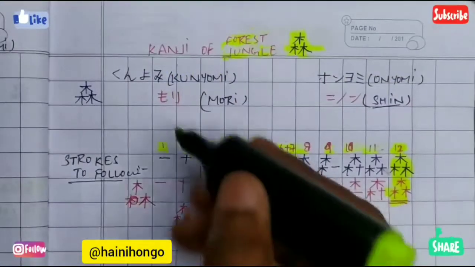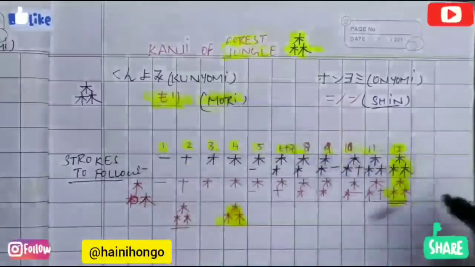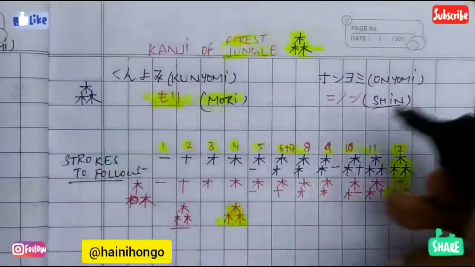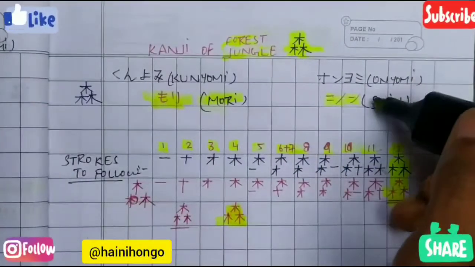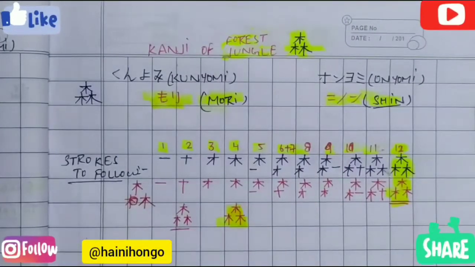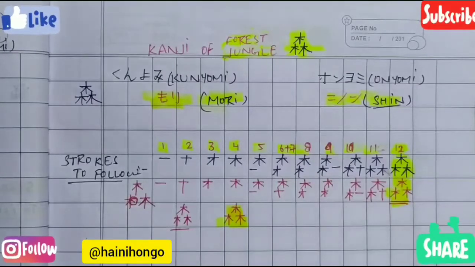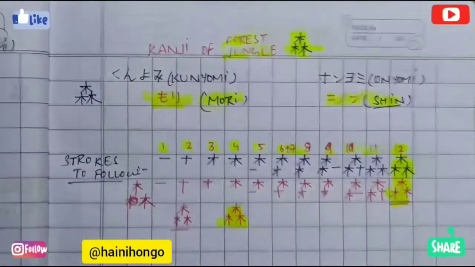Kunyomi of this kanji is mori, which is written in Romaji and Hiragana. And onyomi of this kanji is shin, which is written in katakana and Romaji. So these were the kunyomi and onyomi. Now let's move to the meanings of this kanji. Here we will learn 3 meanings of this kanji in today's video.